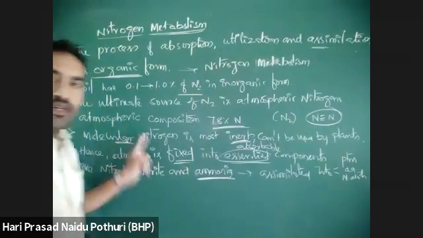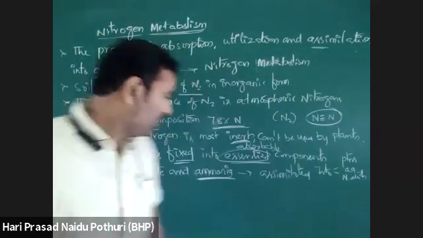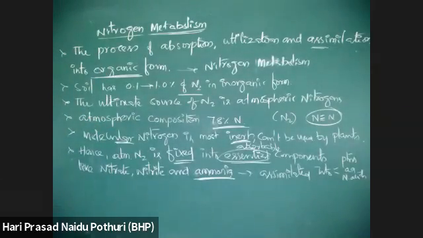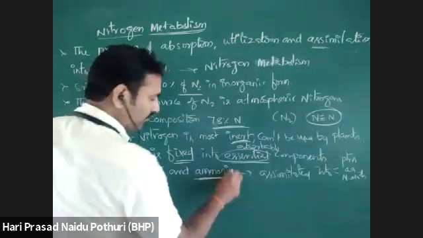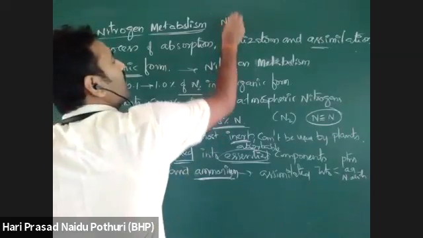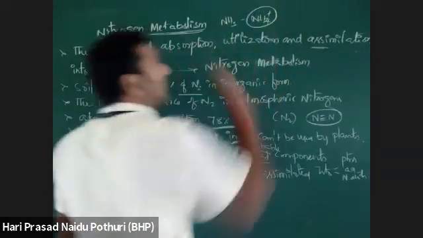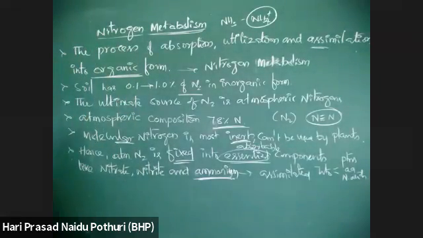Nitrogen metabolism, whether it is ammonia or ammonium. Ammonia is NH3, ammonium is NH4 plus. Plants are taking nitrogen from the soil in ionic forms: nitrate ion, nitrite ion or ammonium ion.